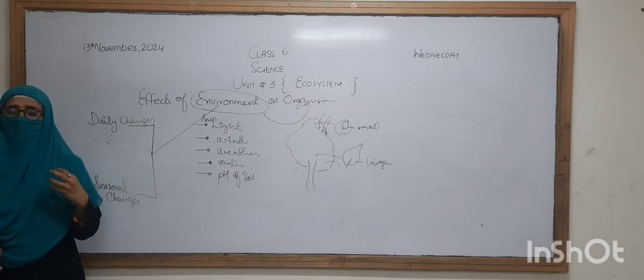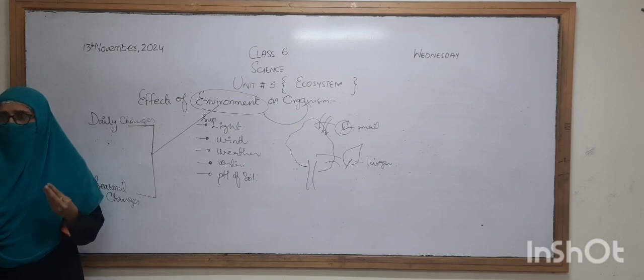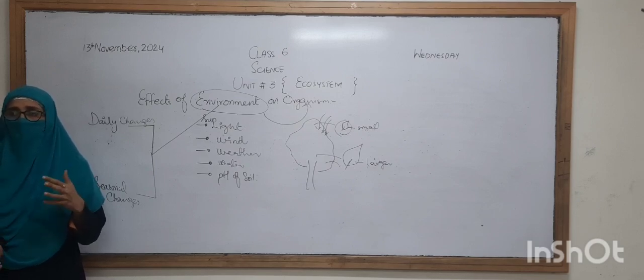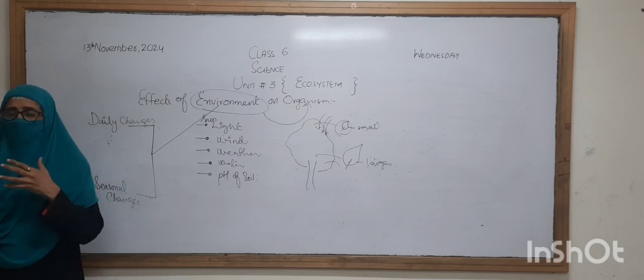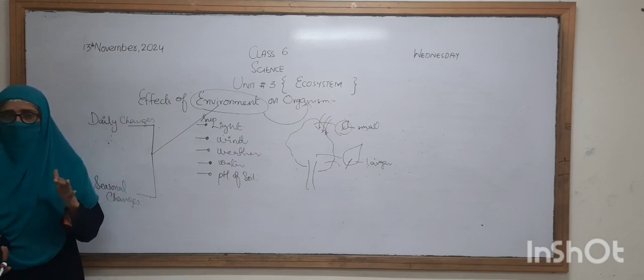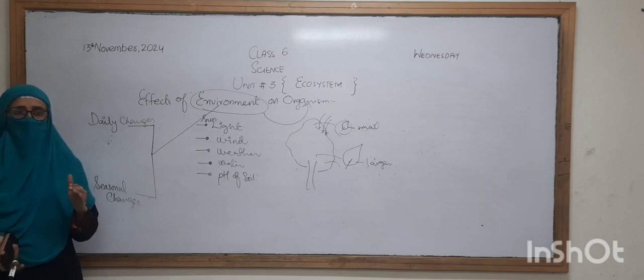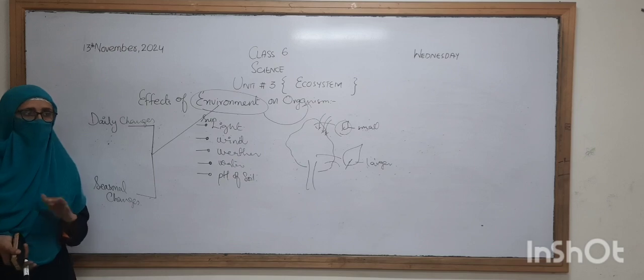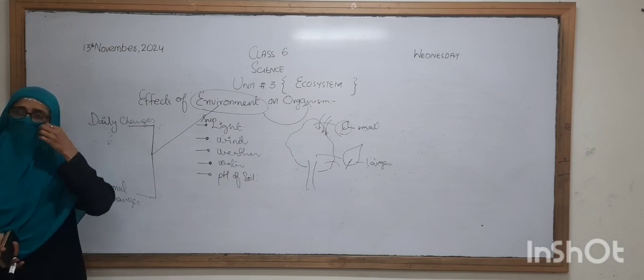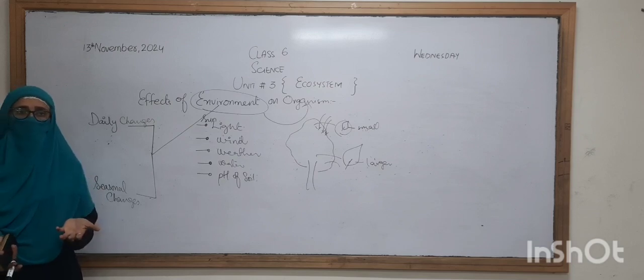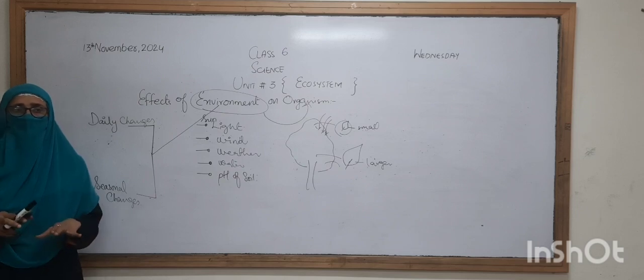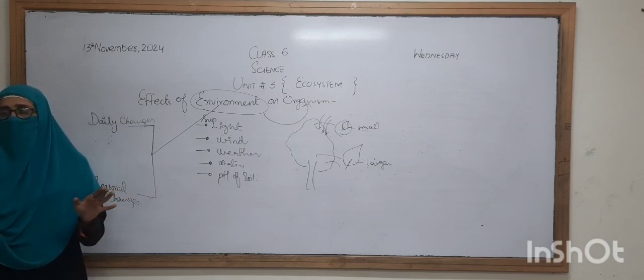Okay, and there are also some trees that are called deciduous trees, and the leaves can't remain on the tree. They will shed out because of the less availability of the sunlight in the winters. We all know that the sun comes out very little, so due to the less availability of sunlight, the water from the leaves will be removed, and the leaves will not remain attached to the tree, so all the leaves will be shed out.